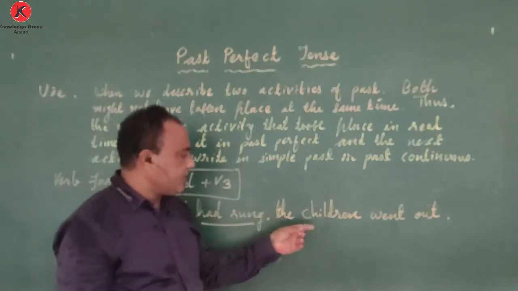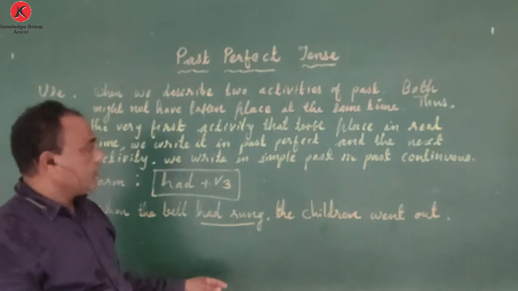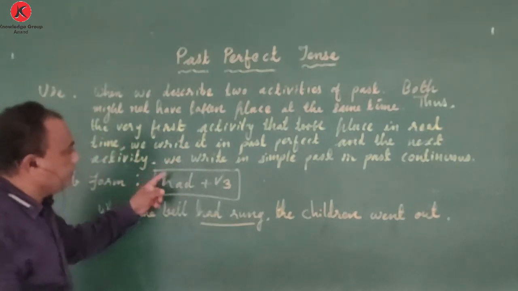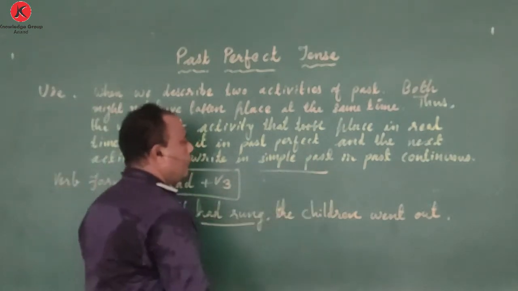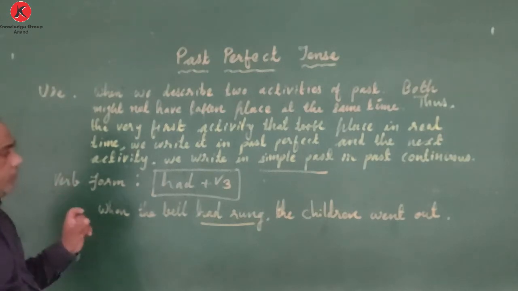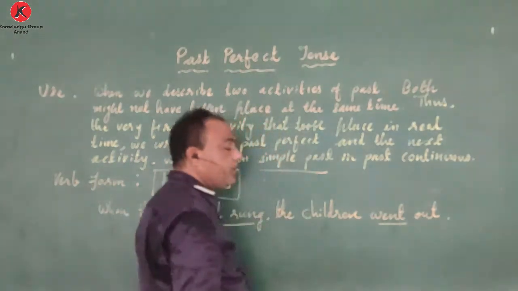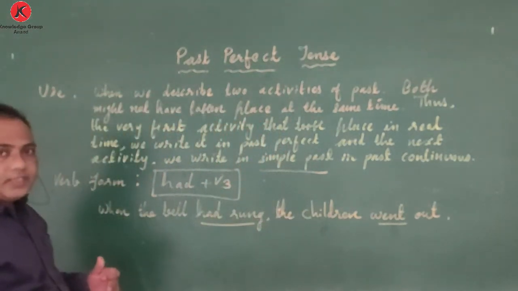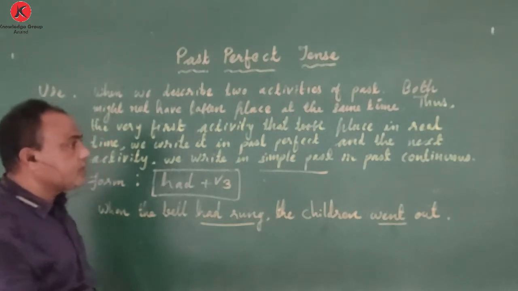And the activity that happens afterwards in real time, that we write in simple past or either past continuous. Generally, this is more used with this particular tense. This is used with the combination. Here, the second one we have written in simple past. Narration wise, the sentence may be whatever. You don't have to worry about narration wise context.